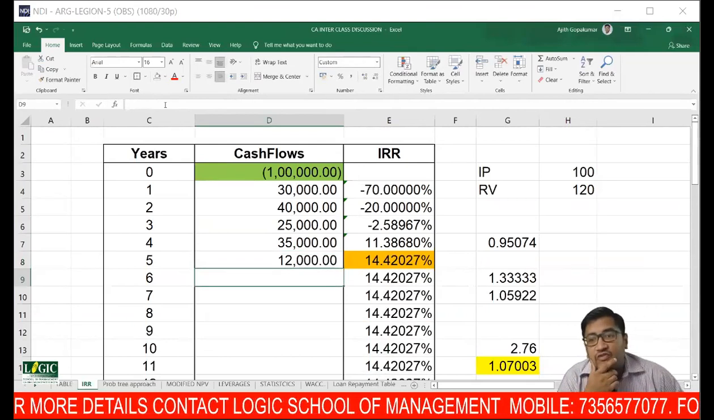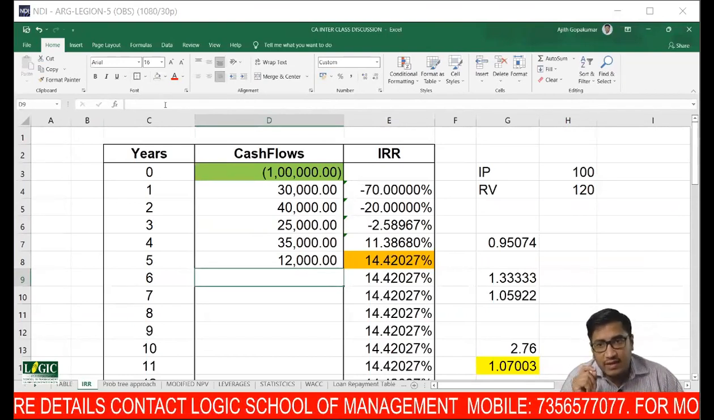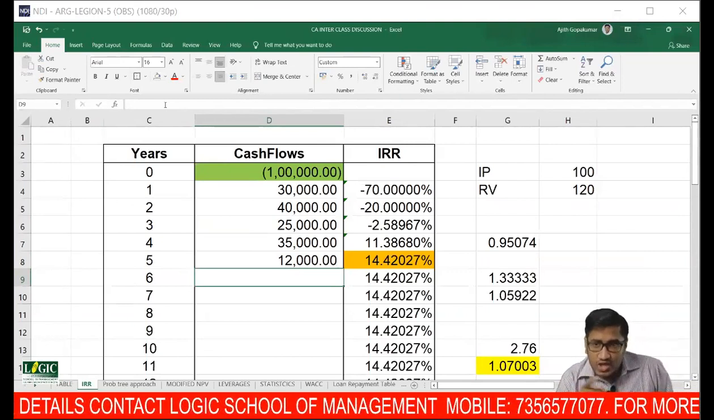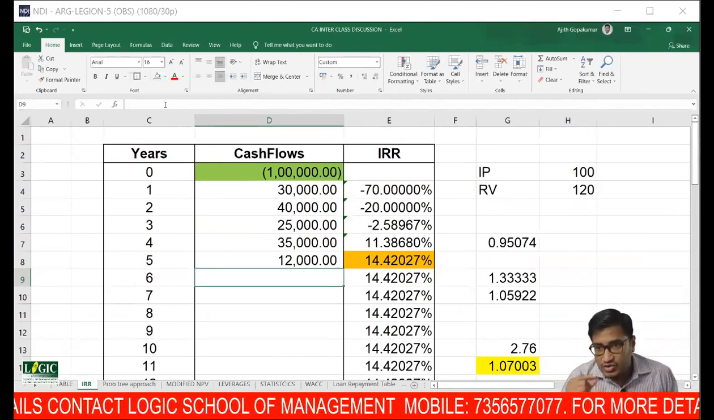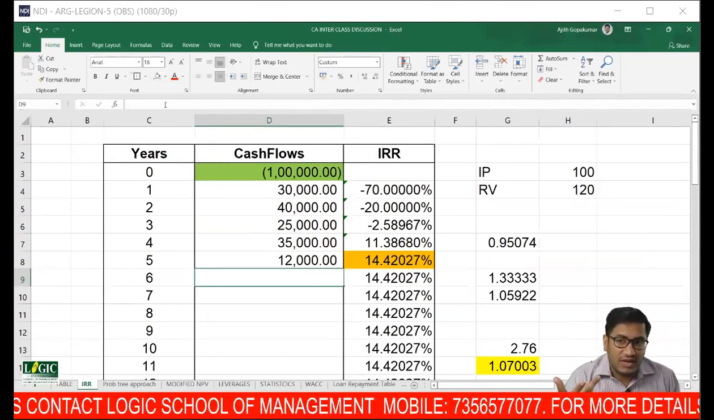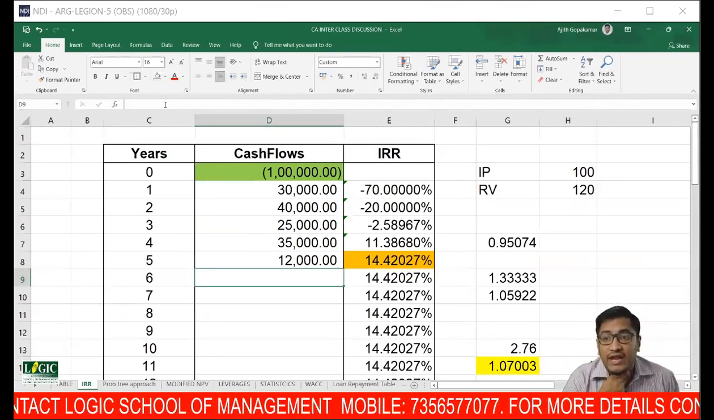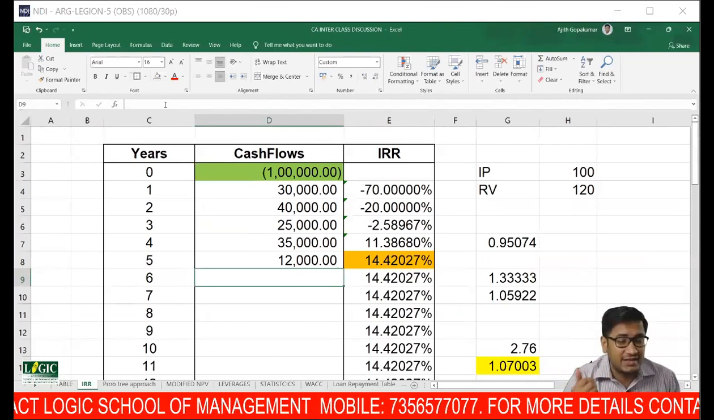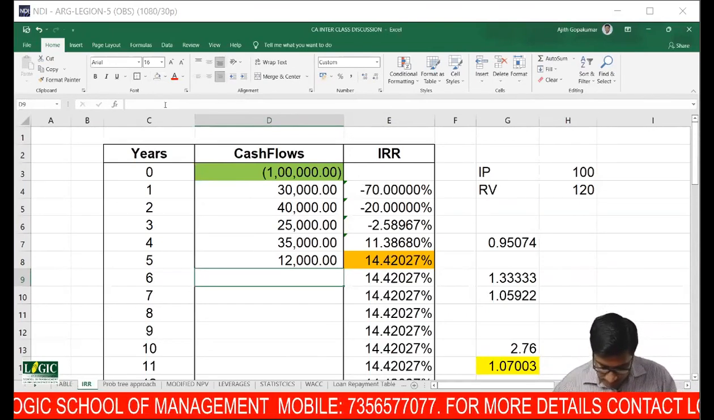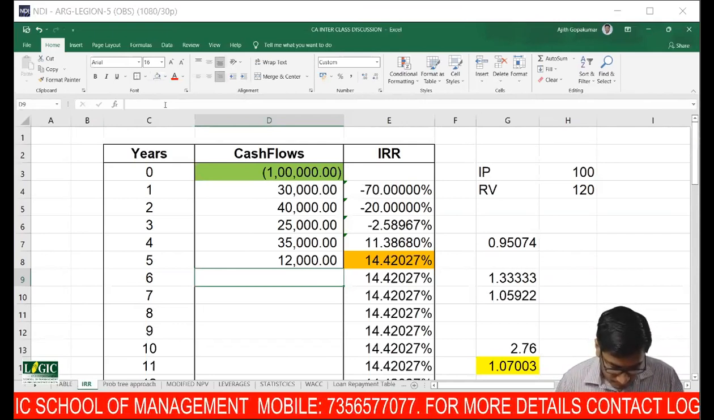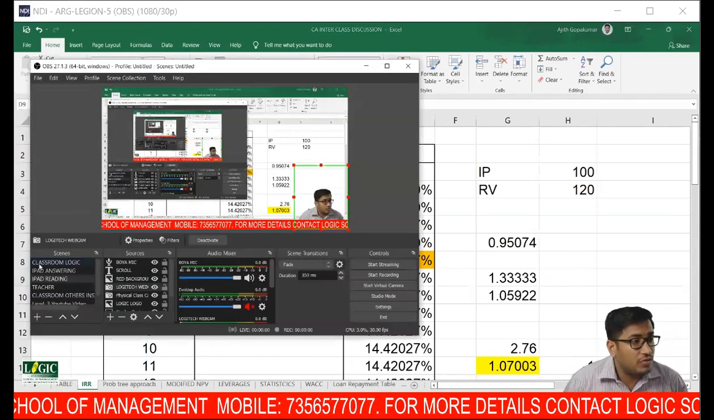So what is your IRR from the project? There is a 5-year project. You invested 1 lakh. You received 30, 40, 25, 35, 12. So the IRR, the internal rate of return, what is your return? If someone asks you, your return is 14.42%. Is that point clear? 14.42%.